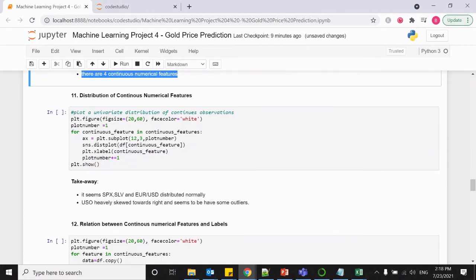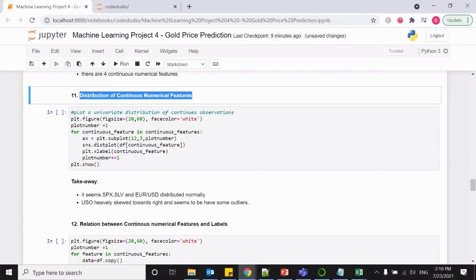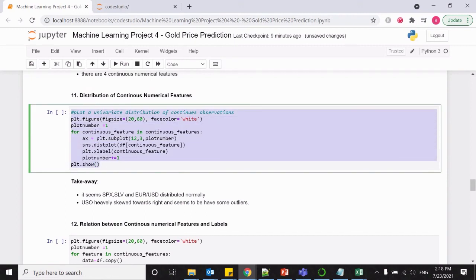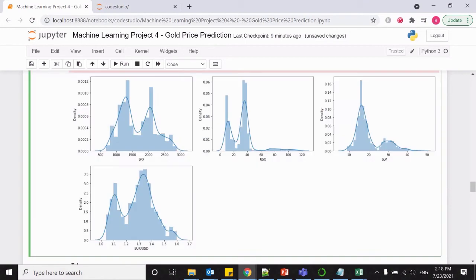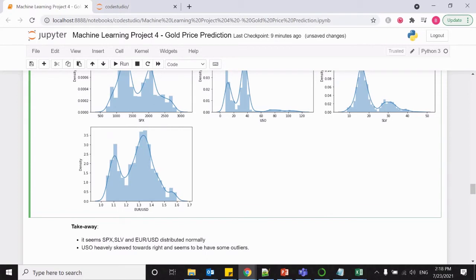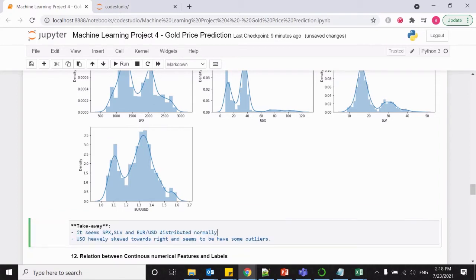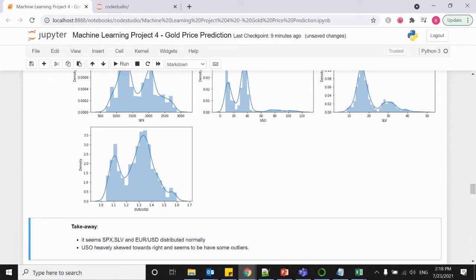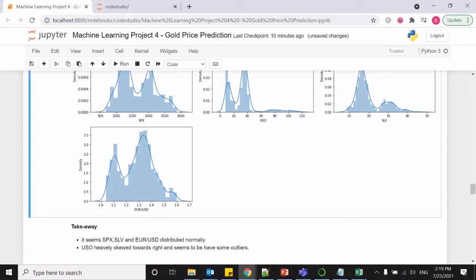Now let us see the distribution of continuous features. Okay, so here is the code. Let us plot a graph and understand the distribution of these continuous features. So here is the distribution of these continuous features. Let's note down the takeaway from this. It seems the SPX, SLV, and the EUR/USD distributions are normal, but the USO is heavily skewed towards the right and seems to have some outliers.